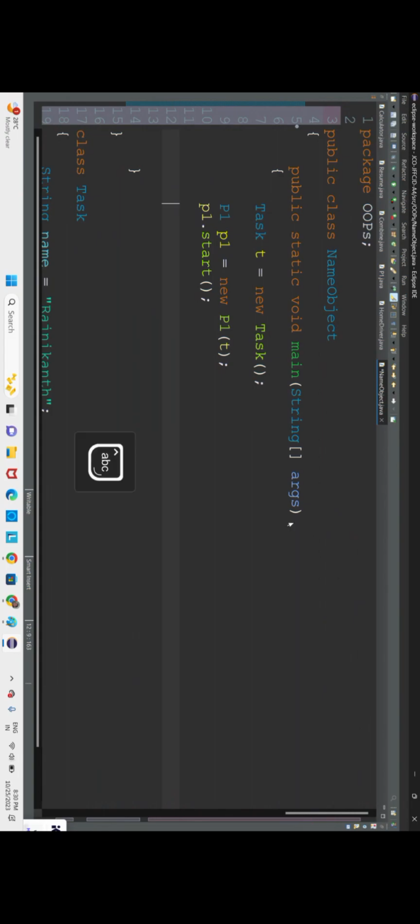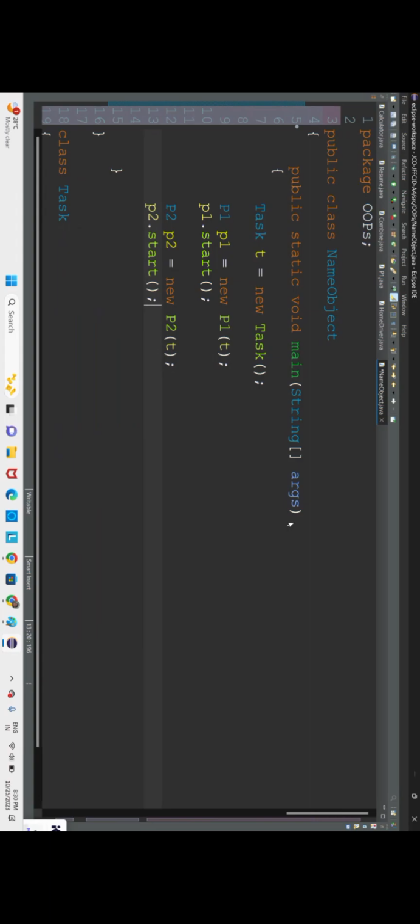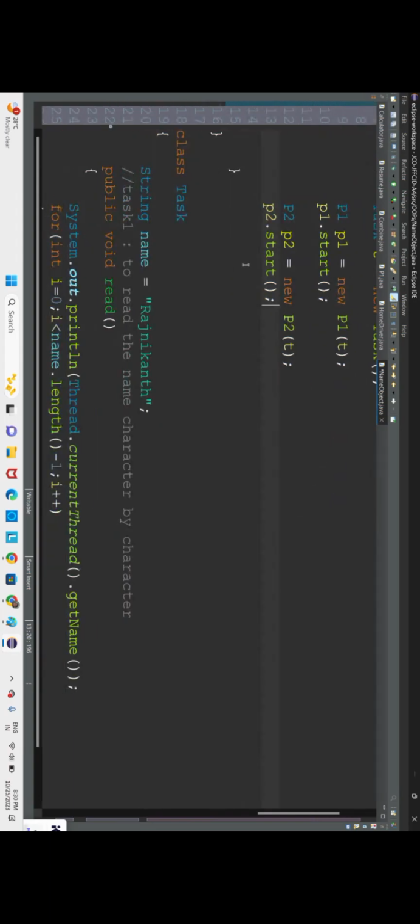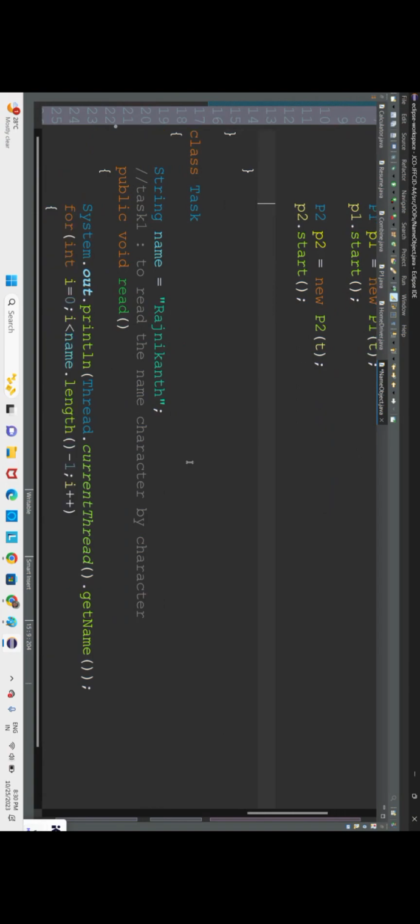So Person2Thread p2 is equal to new Person2Thread of e, and p2 dot start. Fine. Now we have to know which thread is currently there, I mean, which thread has executed and what is the return name. So Thread dot currentThread name.